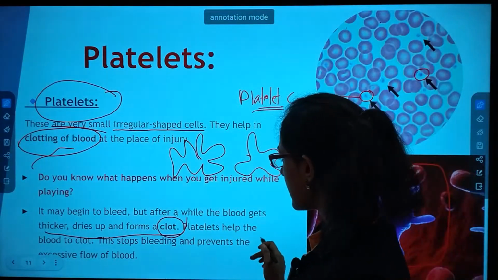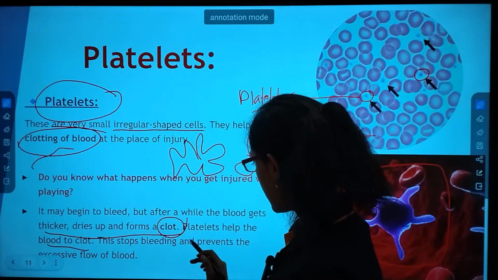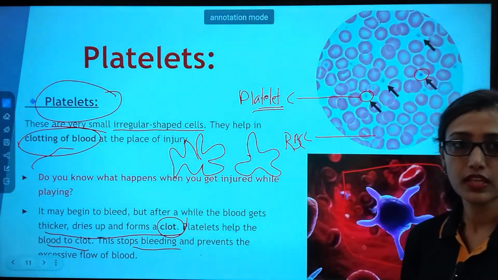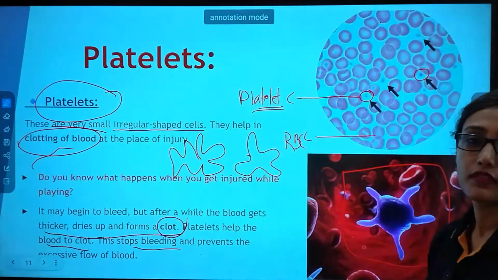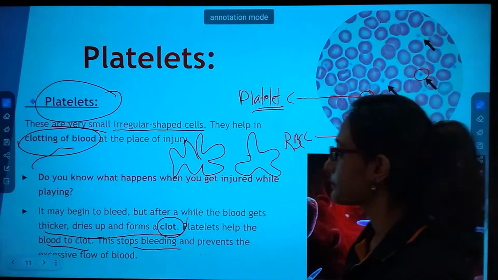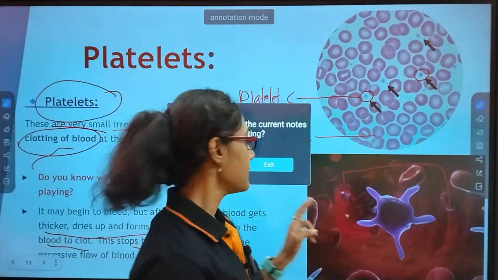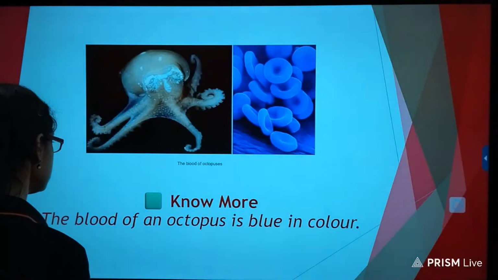These platelets help the blood to clot. This stops bleeding and prevents excessive flow of blood. So see, such a minute cell and such a huge function. Okay. So next time you have a cut, do not worry, the platelets will heal you up soon.